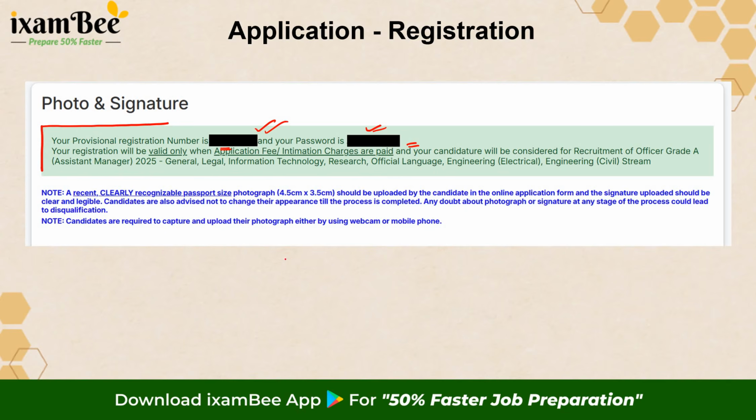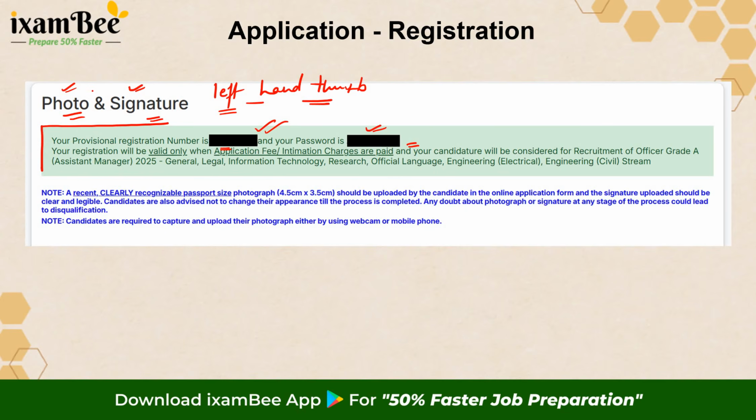Then you will go ahead and fill out the upload details related to your photograph and signature. Here the scans of the photograph, the signature and the left hand thumb are what you will need to upload as per the specifications which we discussed.